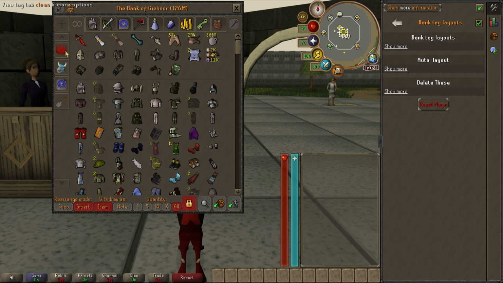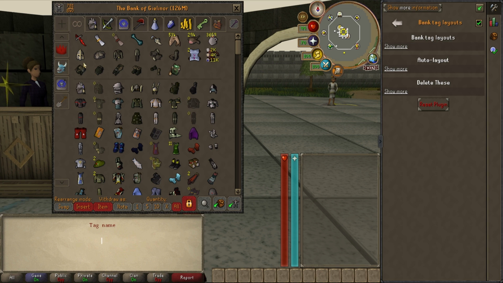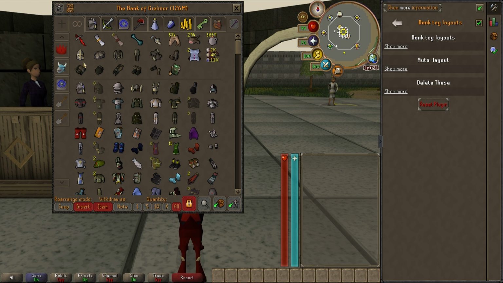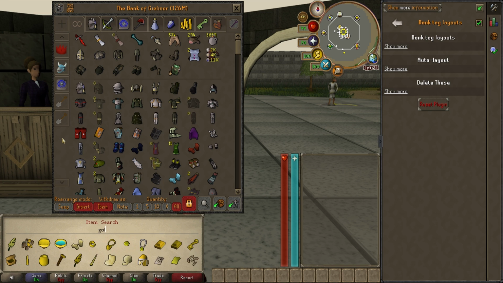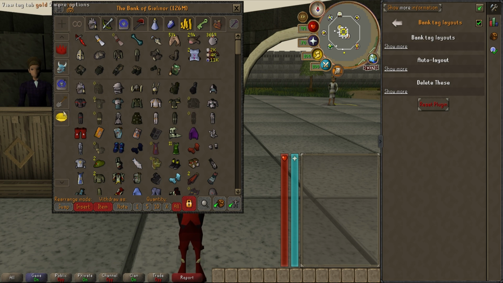As far as it goes, if you want to create a tab itself, you click the plus icon in the top left-hand side of your bank interface, name it whatever you want. And then from there, you will see an icon on the left-hand side. You can change the icon by right-clicking it and change the icon to gold if you want to, so that way you know exactly what that bank tab should be. Makes it easier for yourself, save yourself some time, save yourself a headache. Enable this one.